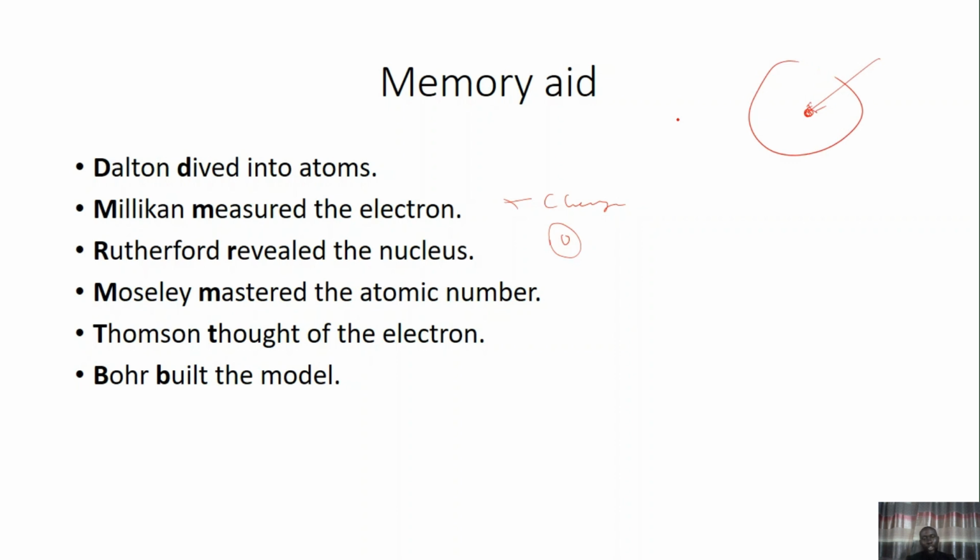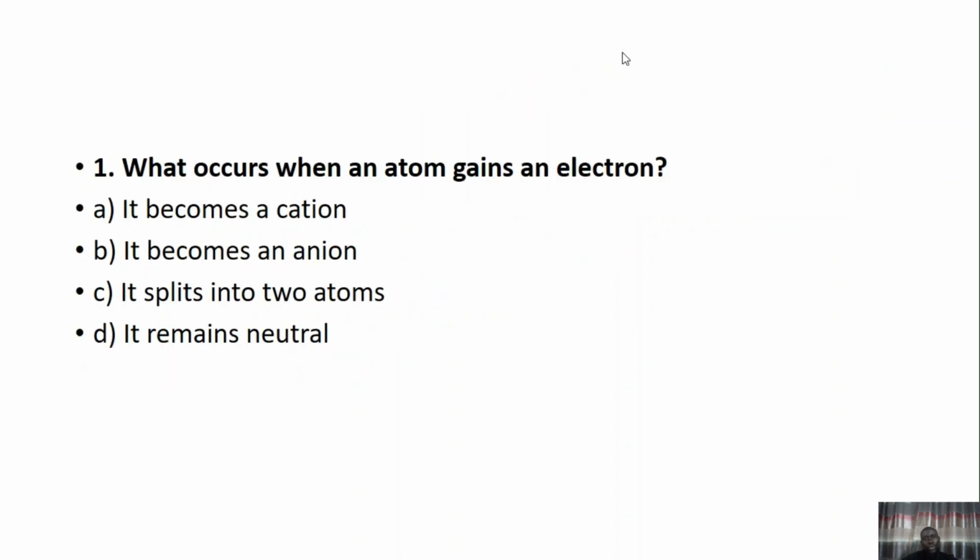Moseley mastered the atomic number, meaning that he actually described the atomic number. Thomson thought of the electron, okay, and Bohr built the model. Bohr built the model, meaning that it was Bohr that tells us that electrons are at different energy levels around the nucleus.